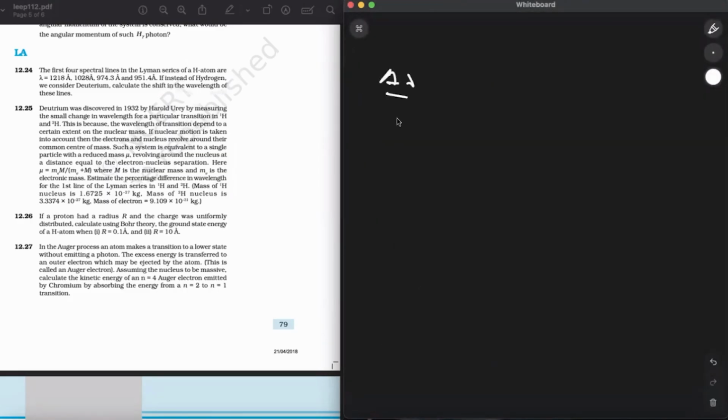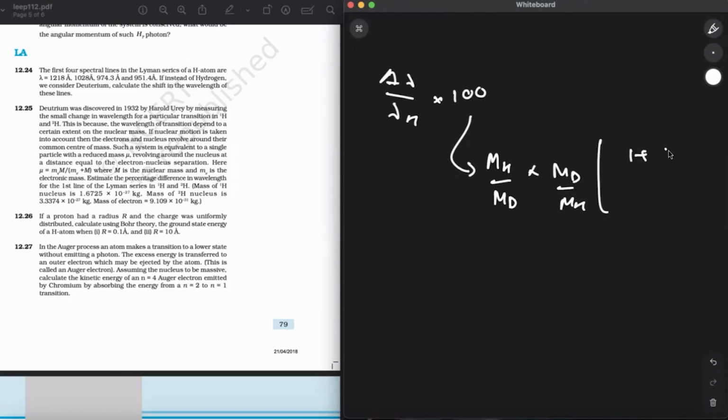So delta lambda upon lambda h into 100 can be written as mh upon md into md upon mh, times 1 plus me upon mh over 1 plus me upon md, minus 1, and the whole thing multiplied with 100.